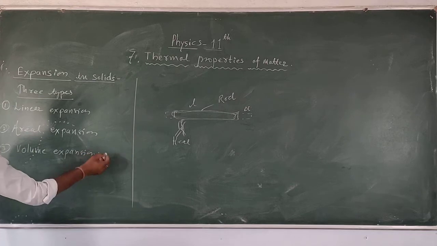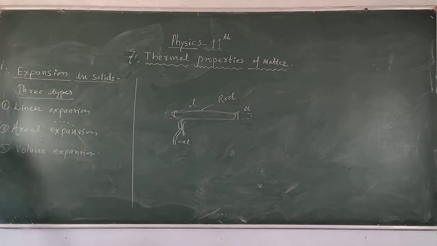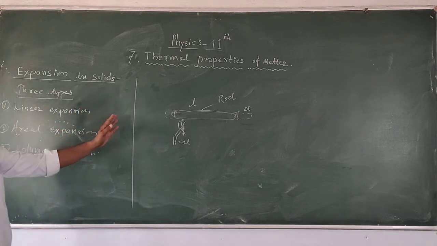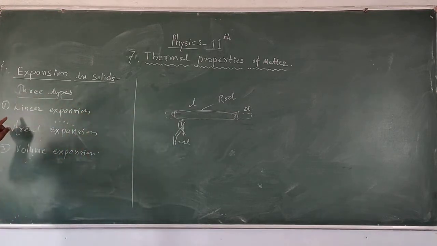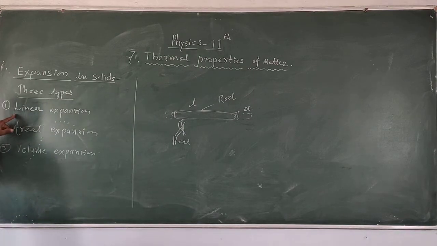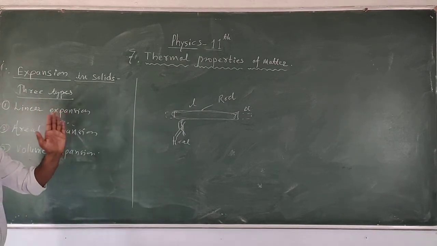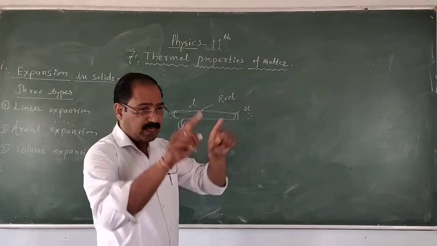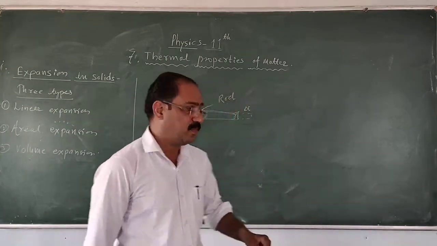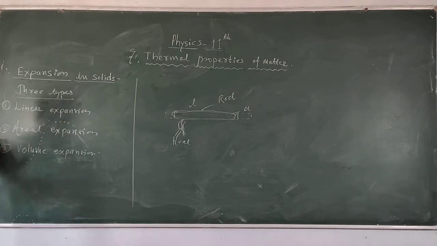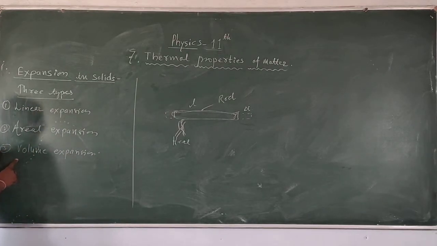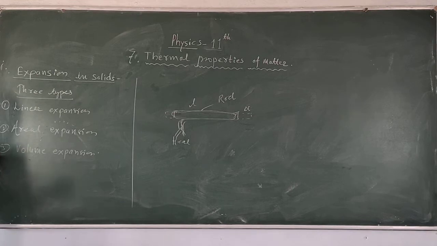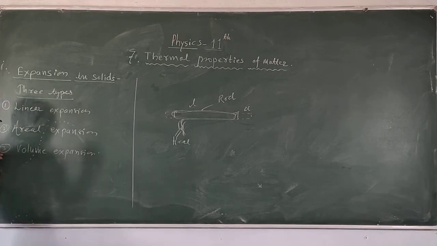So what we have seen here is three types of expansion. Linear expansion: if there is a change in the length of the body due to the application of heat energy, then that type of expansion is called linear expansion. If there is an increase in the surface area of the body, then that type of expansion is called areal expansion. And number third, if there is an increase or change in the volume of the body due to the application of heat energy or thermal energy, that expansion is called volume expansion.